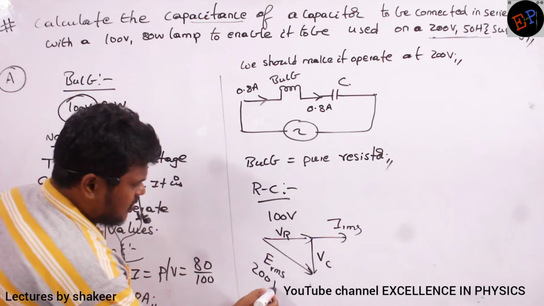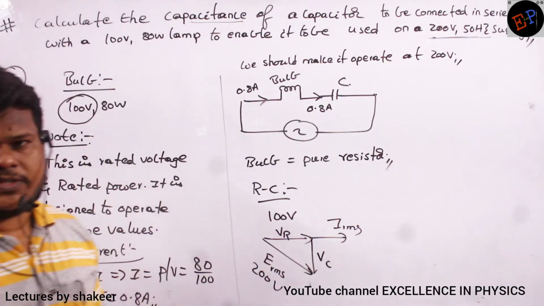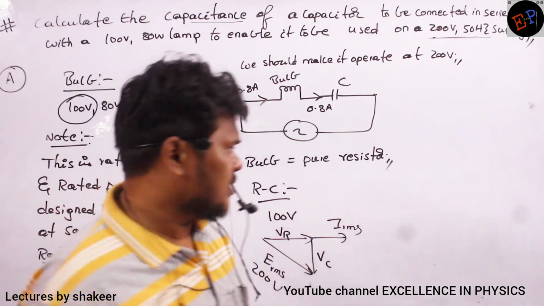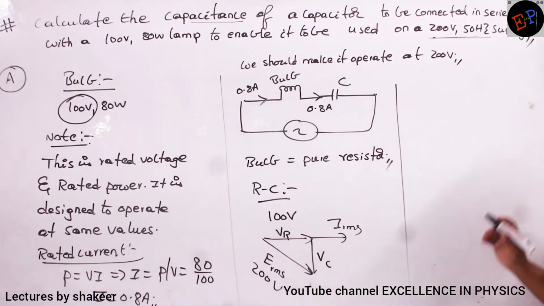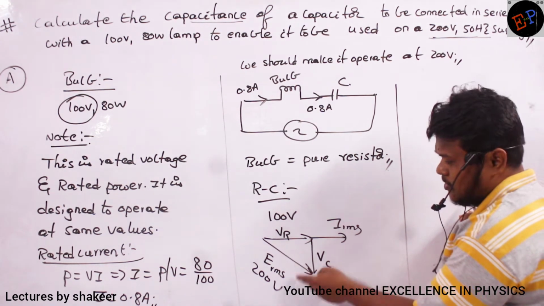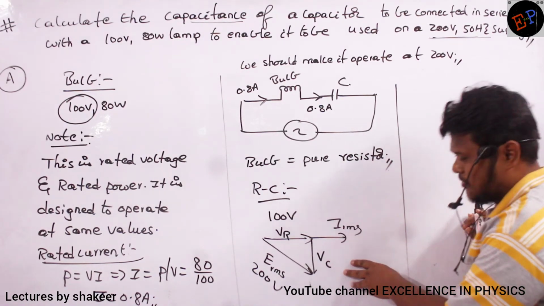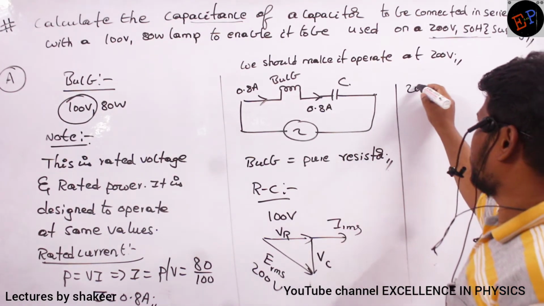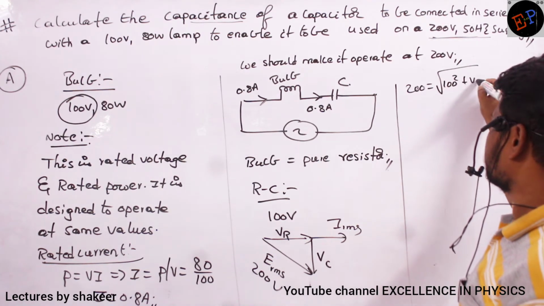Once I have 100 volts and 200 volts, I can calculate VC also. What is the potential drop across the capacitor? How can I calculate VC? We know that 200 is equal to the square root of 100 square plus VC square, by the Pythagoras theorem.